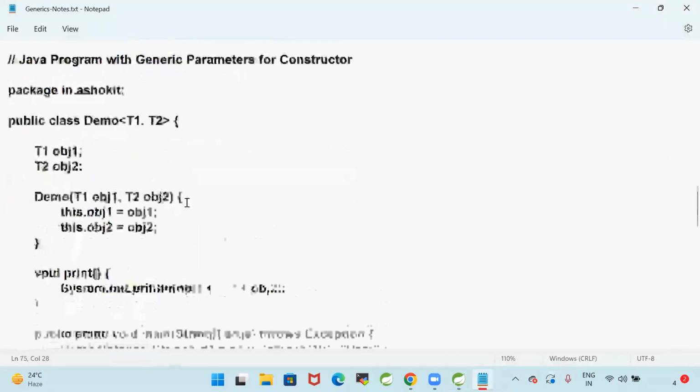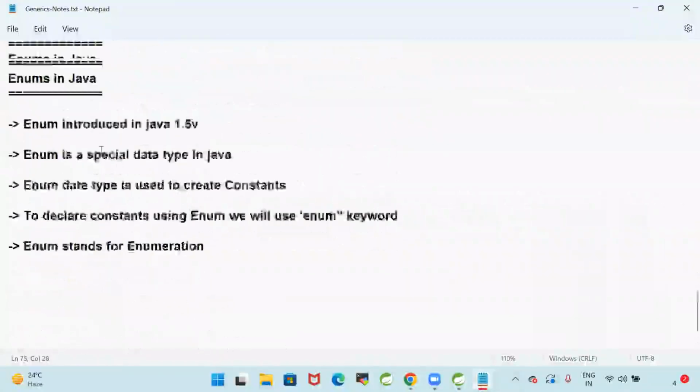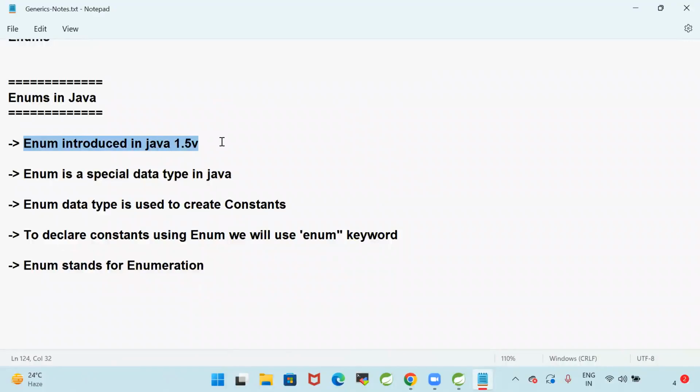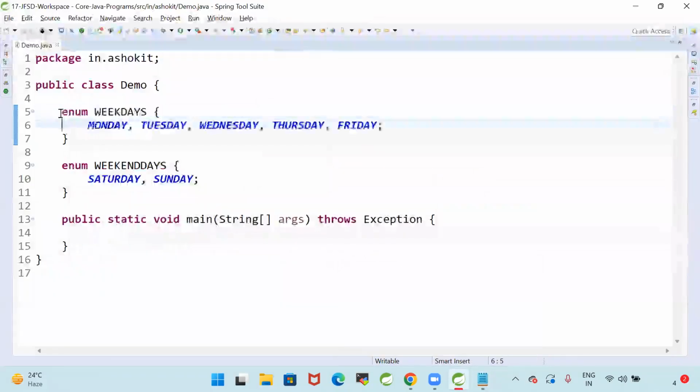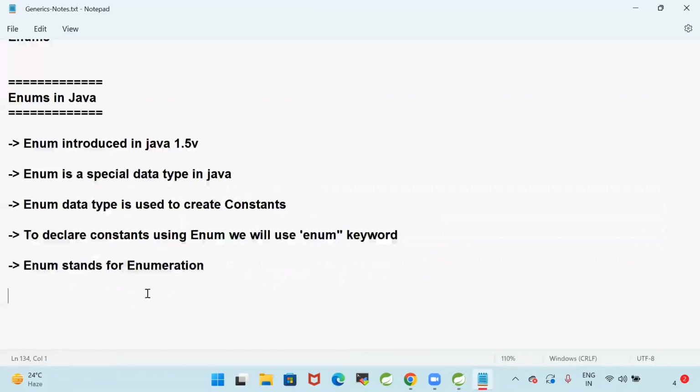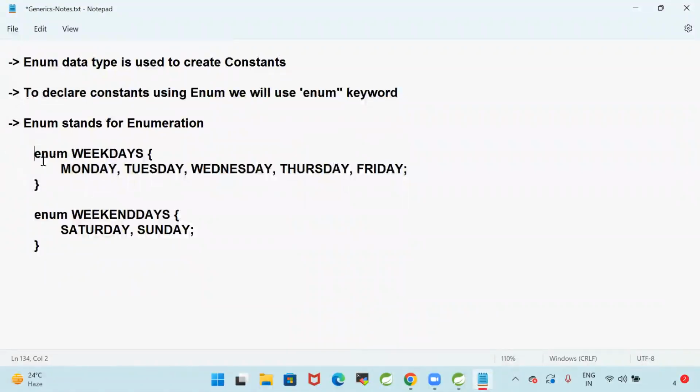What is enum? Enum is a data type, guys. It was introduced in Java 1.5 and is a special data type in Java, used to create constants. To declare constants using enum, we will use the enum keyword. Enum stands for enumeration. So what is the syntax for the enum? We represent the enum syntax like this. Enum, this is a variable. This variable is holding these values, which are called constants. Weekdays, weekend days, like this we are declaring the enums.